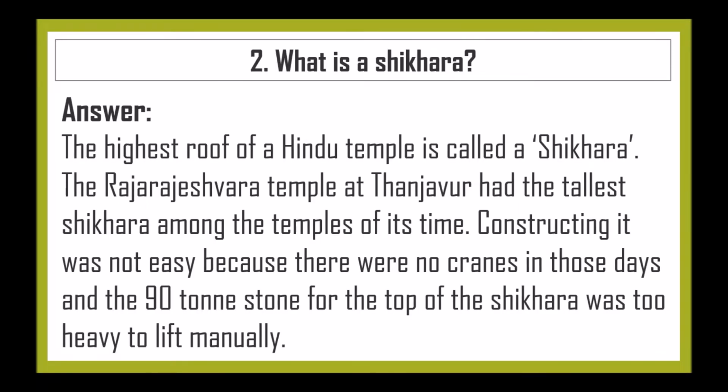What is a shikhara? The highest roof of a Hindu temple is called a shikhara. The Rajarajeshwara temple at Thanjavur had the tallest shikhara among the temples of its time. Constructing it was not easy because there were no cranes in those days, and the 90-ton stone from the top of the shikhara was too heavy to lift manually.